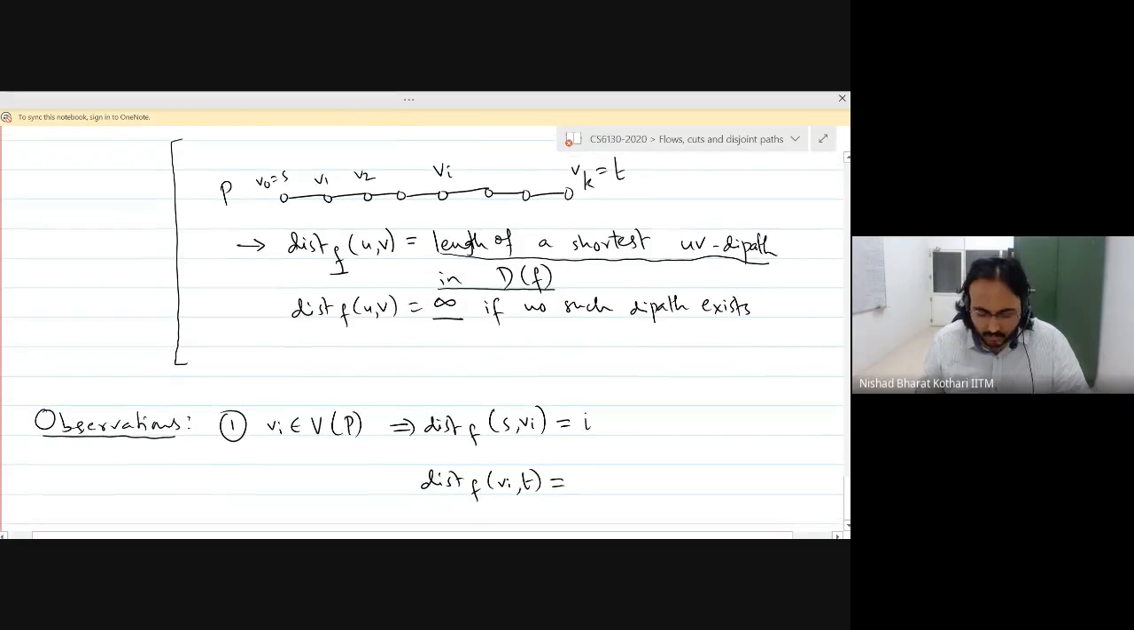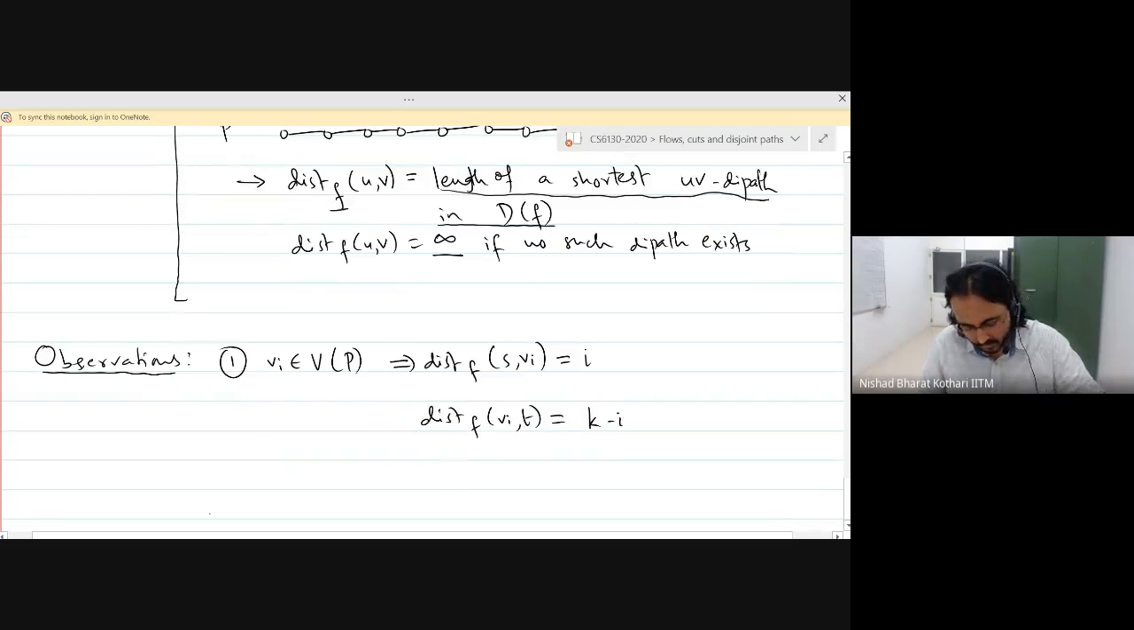What about Vi to T? What is the distance between Vi and T? K minus I. Thank you, Sriram. Okay, good. Another observation I want to make is the following.